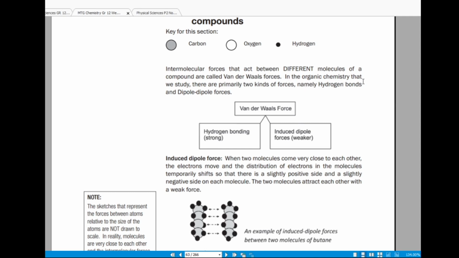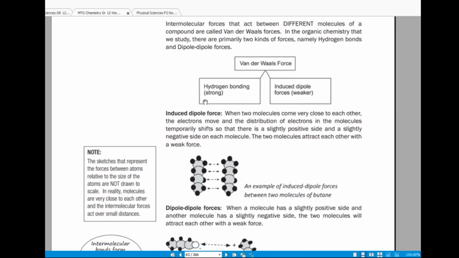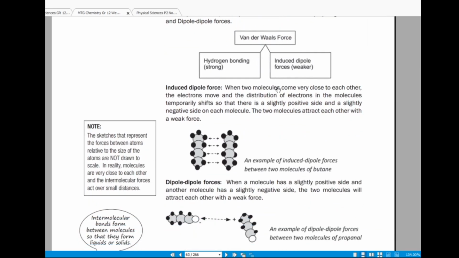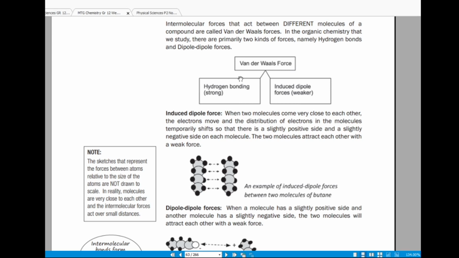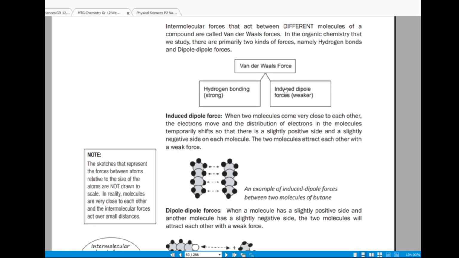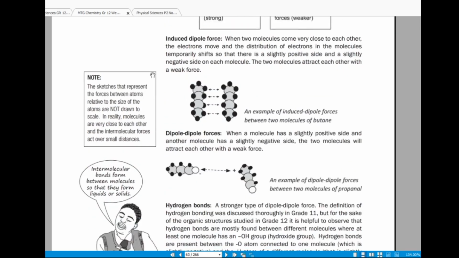In the organic chemistry that we study, there are primarily two kinds of forces, namely the hydrogen bonds and the dipole forces. So van der Waals forces are the intermolecular forces that act between molecules of the same compound. They are divided into hydrogen bonds and induced dipole forces, or dipole forces, right?